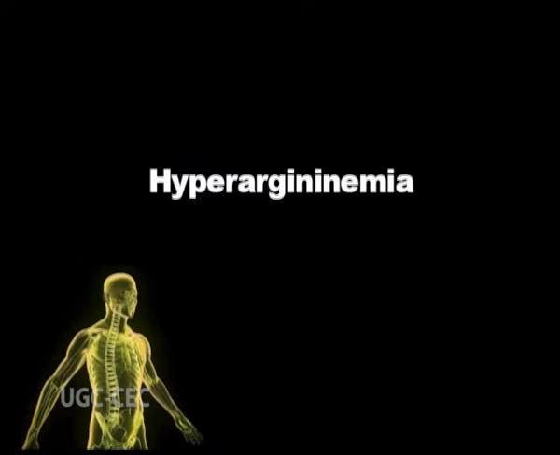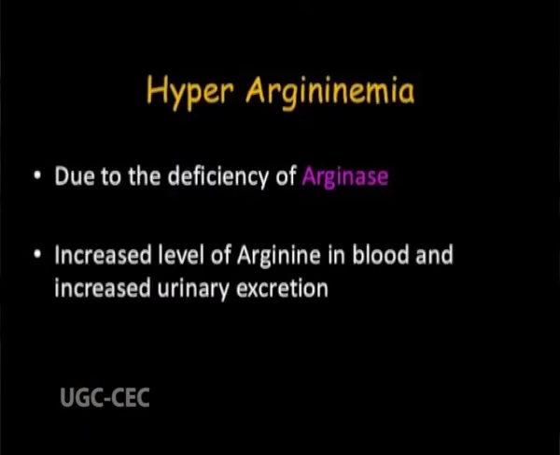Hyperargininemia. This defect is characterized by elevated levels of arginine in blood and cerebrospinal fluid and low erythrocyte level of arginase. There is probable competition by arginine with lysine and cysteine for reabsorption in the renal tubule.